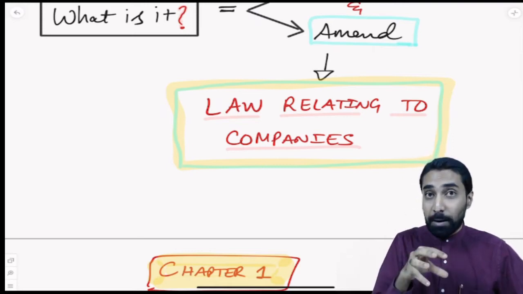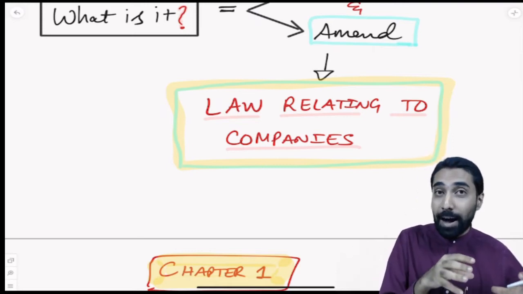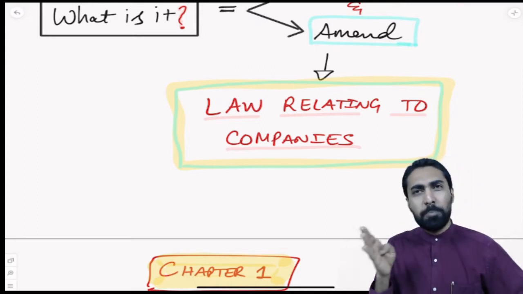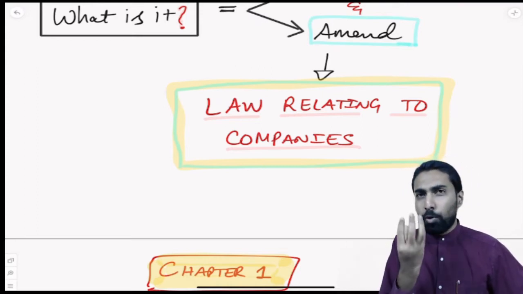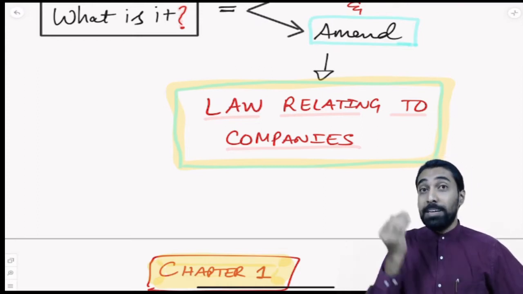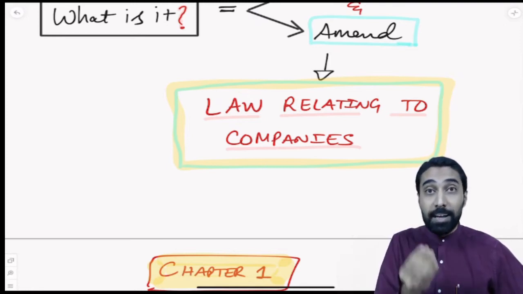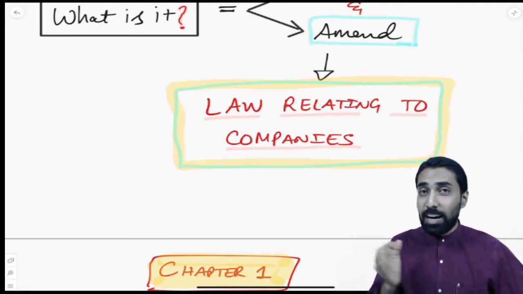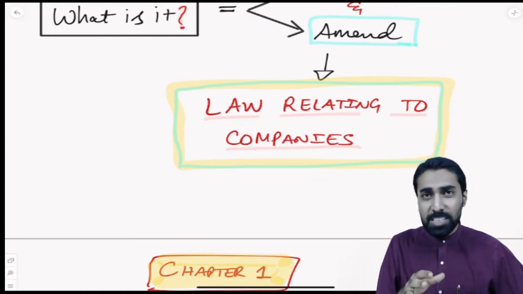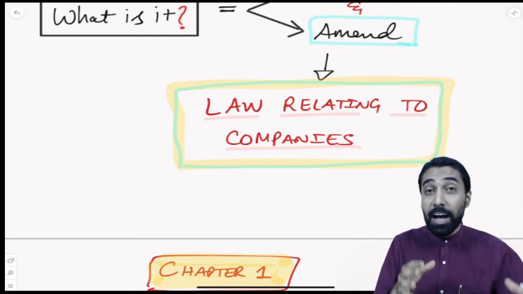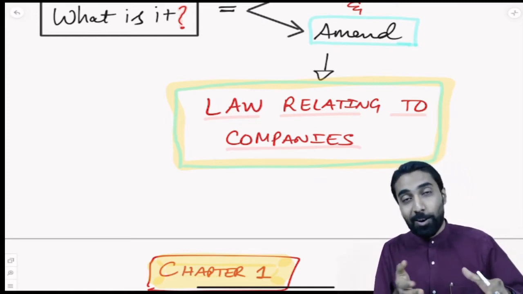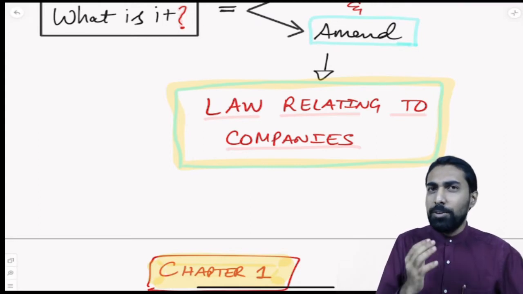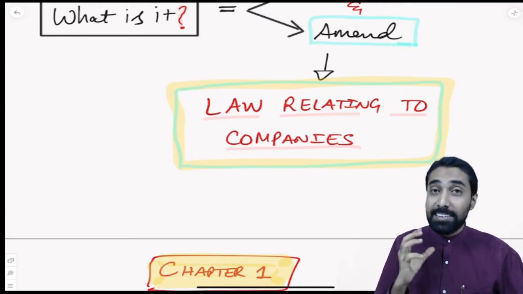Of course, one company may have to adhere and comply with different corporate laws, but the core law under which a company is registered, a company will run, a company will raise funds, a company will appoint directors, a company will transfer shares, a company will conduct meetings, and a company may even close or wind up, for that you need one core law, and that is the Companies Act.